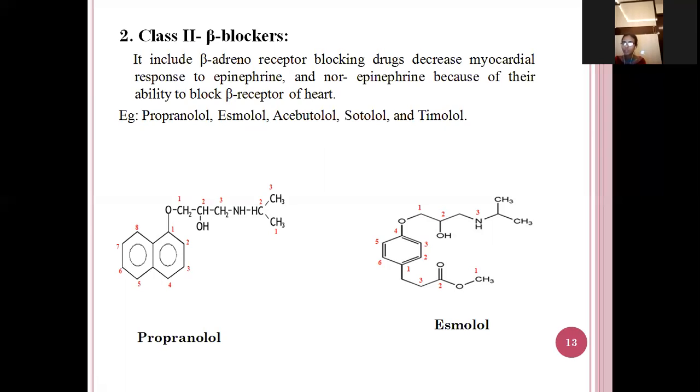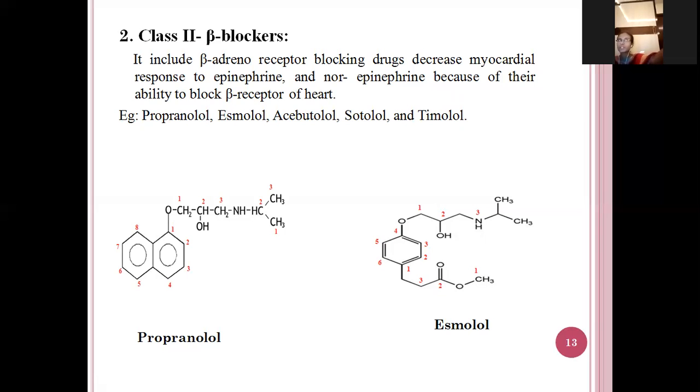Examples are propranolol, esmolol, acebutolol, sotalol, and timolol. These drugs are not only used in the treatment of arrhythmias, but also in the treatment of hypertension and also angina. For this purpose we can use propranolol, esmolol, acebutolol, sotalol, and timolol.